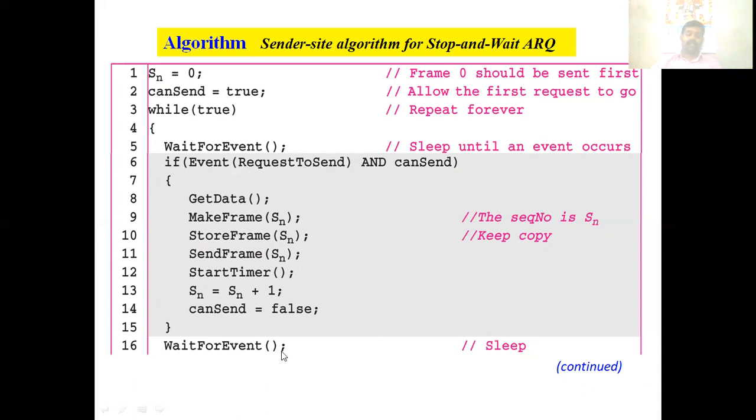Okay, next one. This is the first event. Actually, on the sender you have two events. One is the event from the network layer, and another is the event from the physical layer. So first, it gets a request from the network layer to send a frame. It receives the data and makes the frame. Then it stores the frame, sends the frame, starts the timer, increments the control variable, makes canSend equal to false, and again waits for the next event.